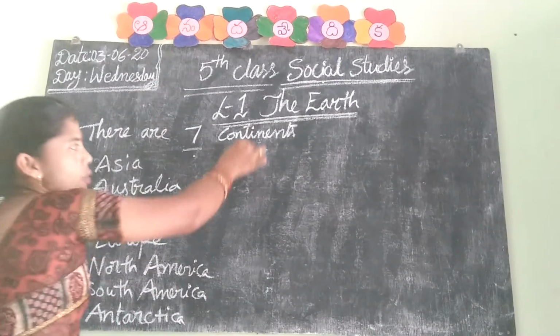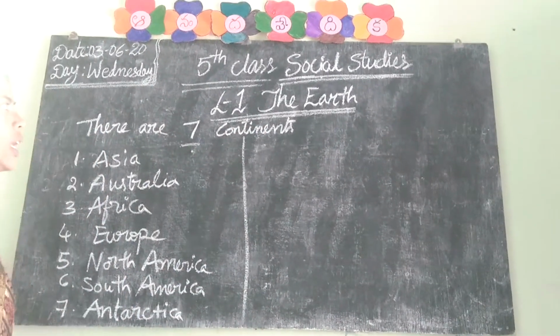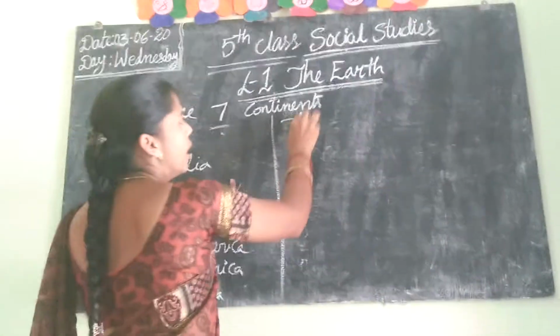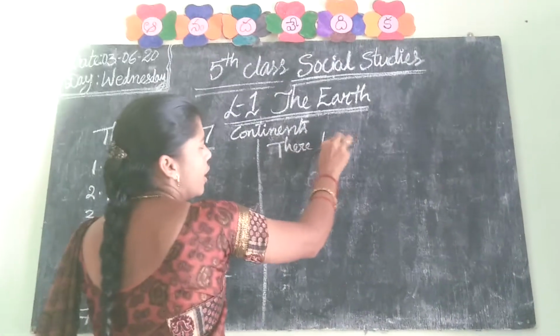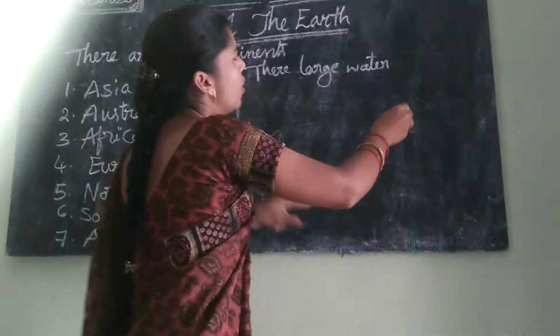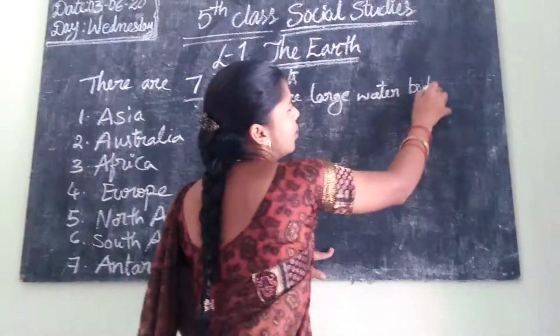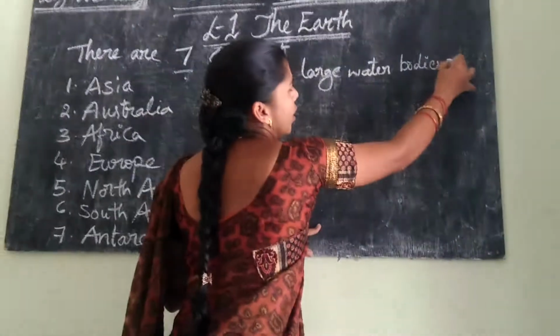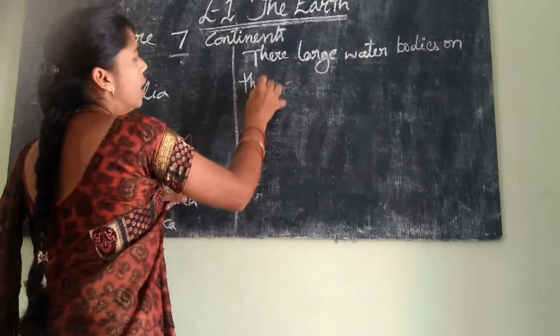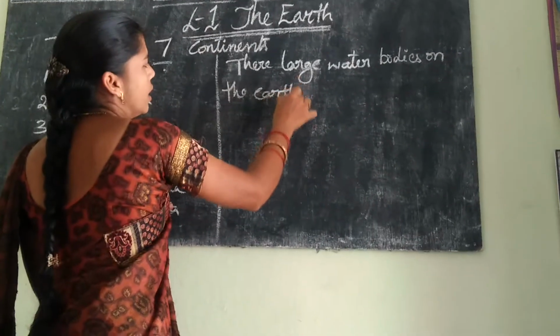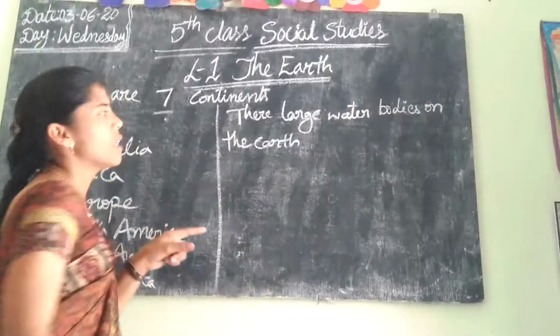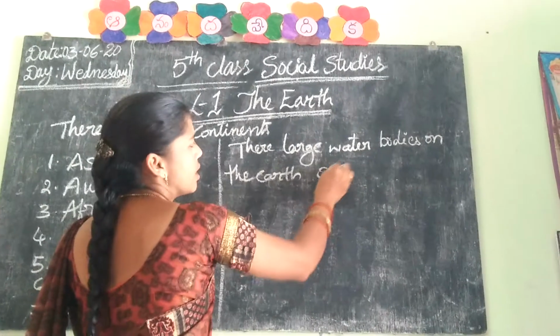There are large water bodies on the earth. These large water bodies are called oceans.